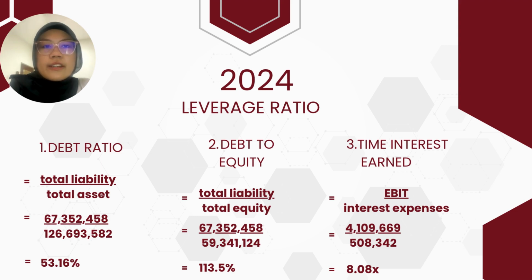Time interest earned: despite the high debt, the company had a ratio of 8.08 times. This is an important figure because it proves that even though 2024 was a difficult year, the company still generated enough operating profit to cover its interest expenses 8 times over.